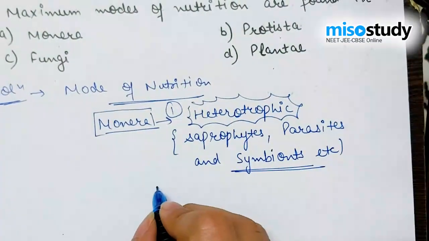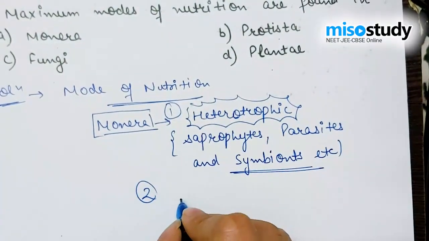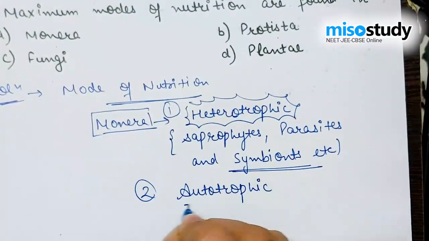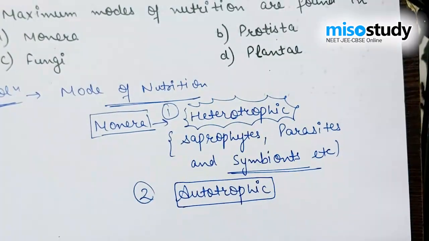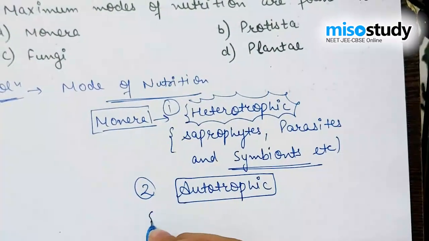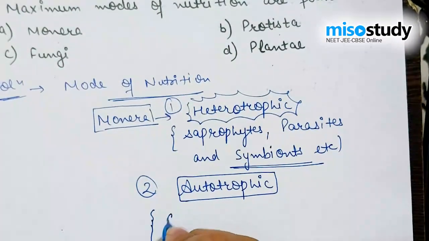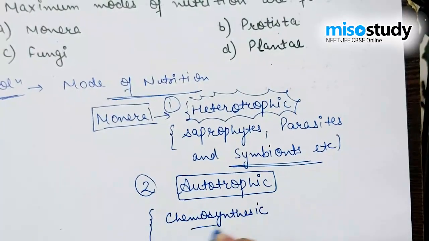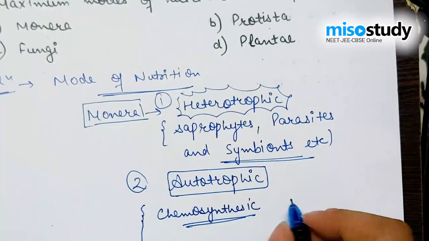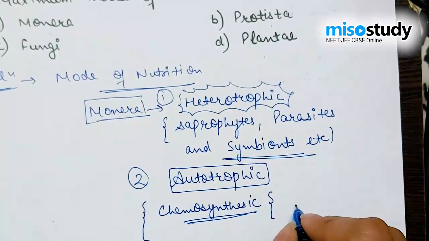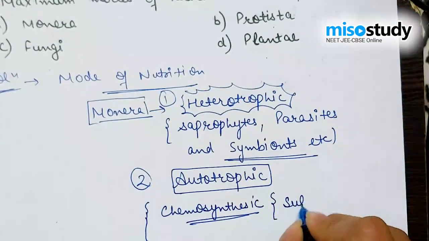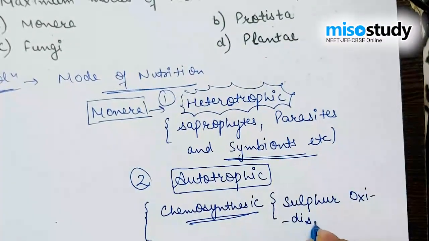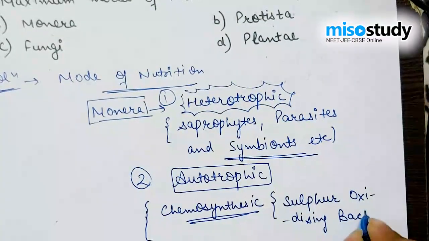Next, some Monerans are autotrophic as well. It means they are capable of producing their own food by themselves. Autotrophic includes chemosynthetic bacteria, for example sulfur oxidizing bacteria.